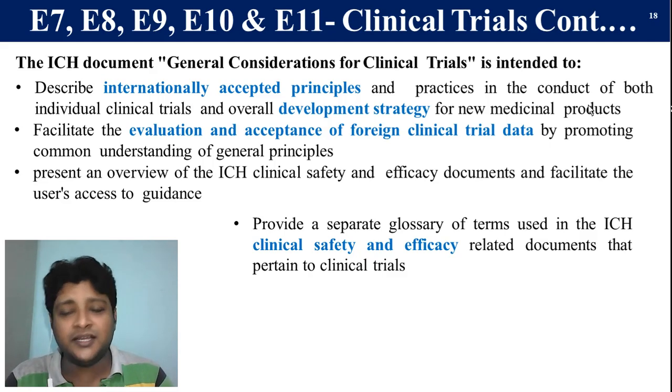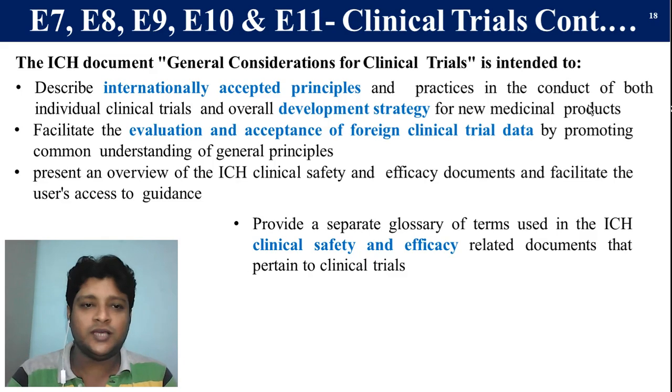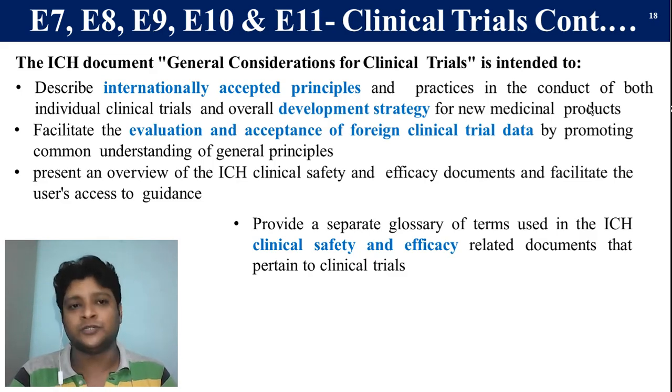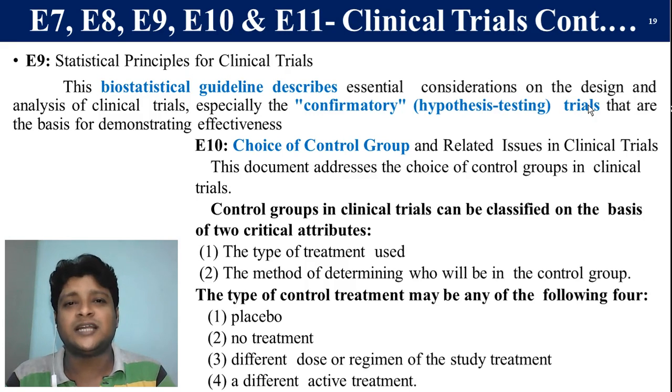Now E9 mainly deals with the statistical report. As you know, any kind of research without statistics is invalid. So E9 mainly deals with statistical principles for clinical trials, the biostatistical guideline which describes the hypothesis, the trials and the demonstration of effectiveness: how we are going to design it, how we are going to select it, by which method we are going to interpret it, and how we establish a theory for the clinical trial. That is E9.